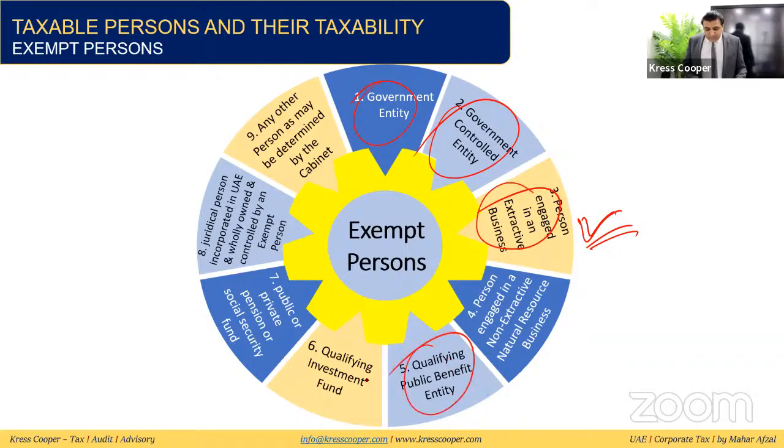Qualifying public benefit entity: if the entity is working for welfare, and the assets of this entity are not being used other than for the furtherance of the objective of this entity, and this qualifying public benefit entity is not doing any business and not paying any money to related people, then it will be considered a qualifying public benefit entity.